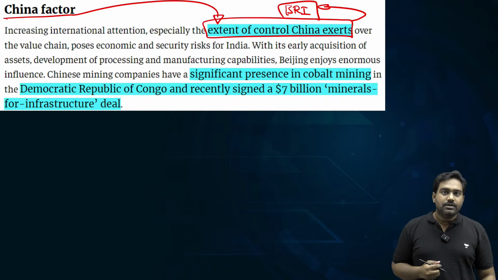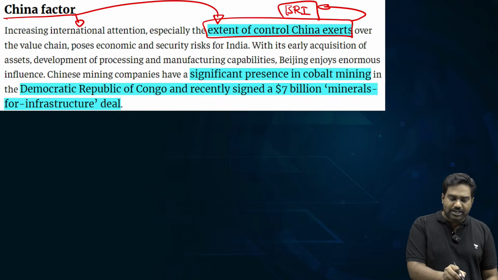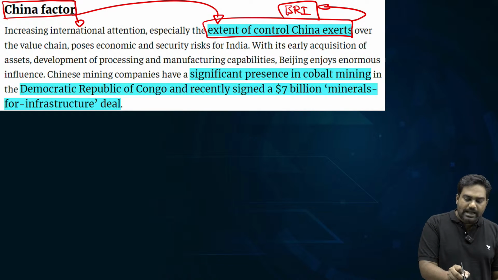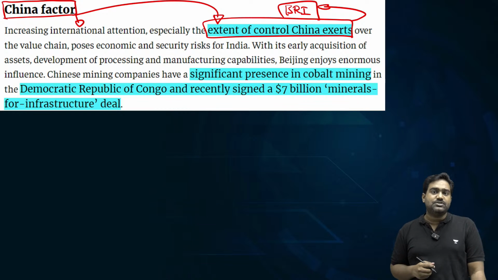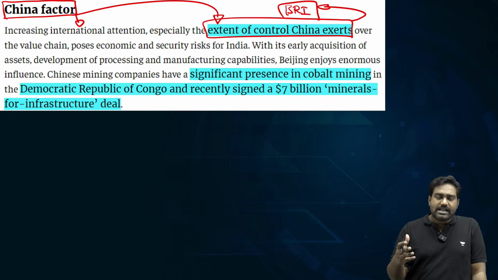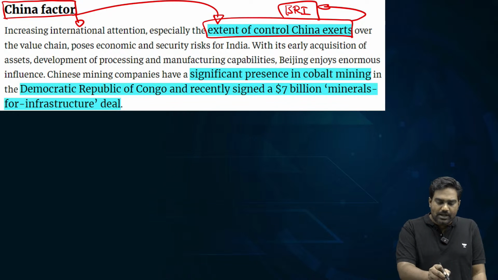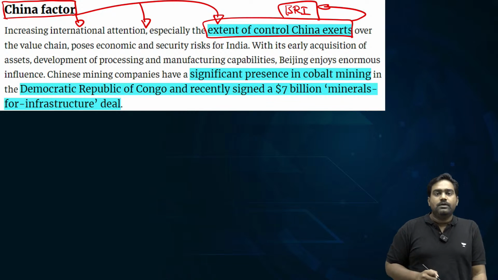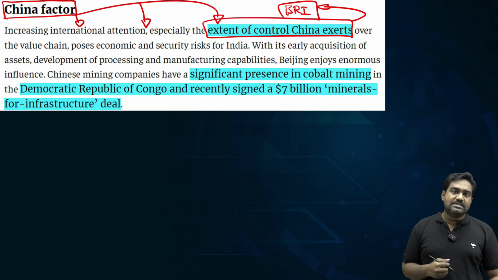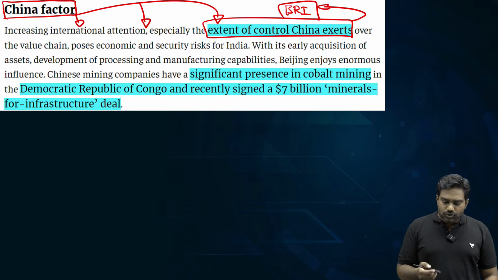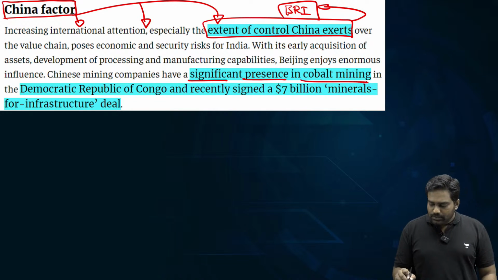In fact, later today in the prelim section, we will discuss the China-Africa Summit, which we studied yesterday as well. Following the China-Africa Summit, China has made fresh announcements of investments and loans to Africa, which highlights the Chinese diplomatic presence and influence in Africa. So India has to compete with China over here.